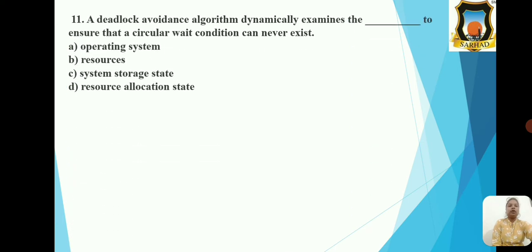Next MCQ, a deadlock avoidance algorithm dynamically examines the dash to ensure that a circular wait condition can never exist, and the options are operating system, resources, system storage state, and resources allocation state. So the correct option is option D, that is resource allocation state.